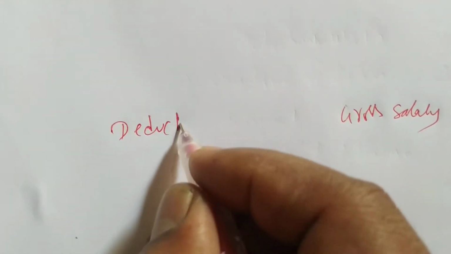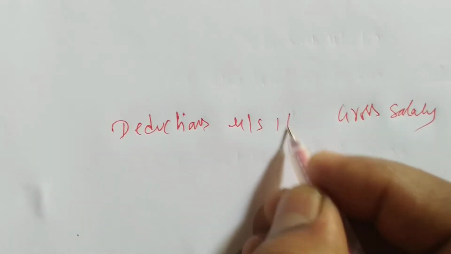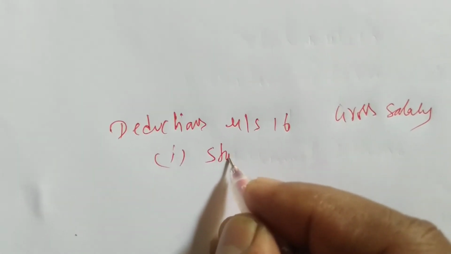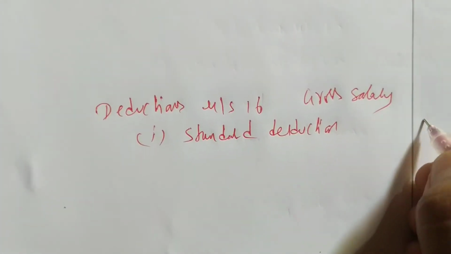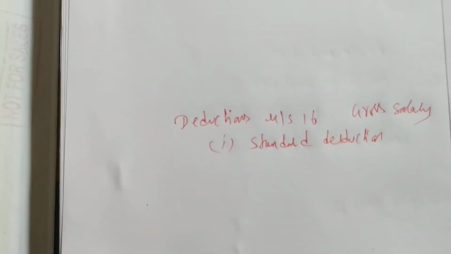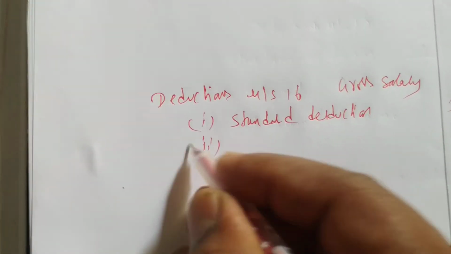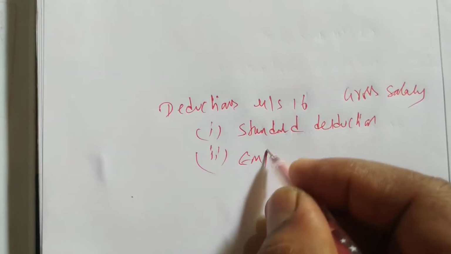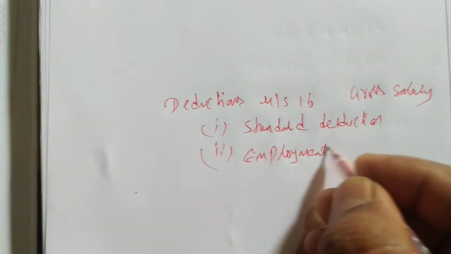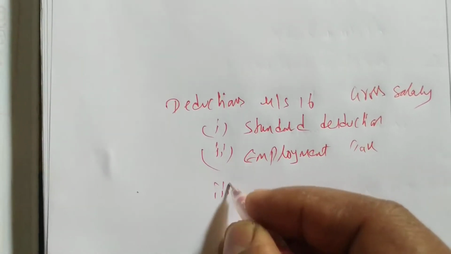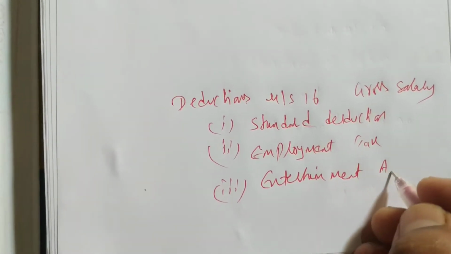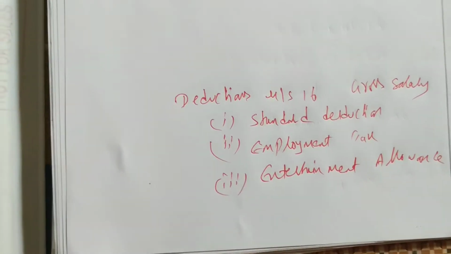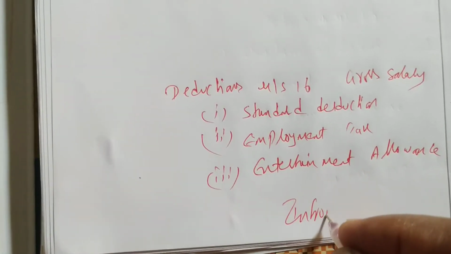Okay, after that we write deductions under section 16. Under section 16, first one is standard deduction, that is 50,000, that is fixed. Then second one after standard deduction we are having employment tax. Next, third is entertainment allowance. It will be given to him because he is a government employee. Then we get income from salary last.